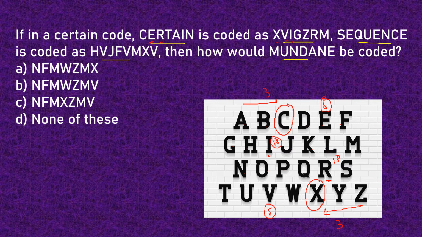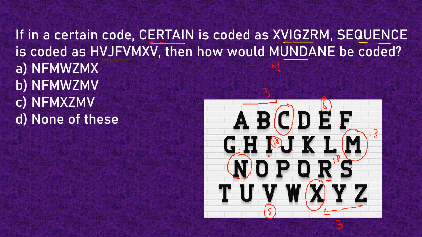So now how will you code mundane? What is the position of the letter M from the beginning? 1, 2, 3, 4, 5, 6, 7, 8, 9, 10, 11, 12 and 13. So this is the 13th letter from the beginning. And which is the 13th letter from the end? 1, 2, 3, 4, 5, 6, 7, 8, 9, 10, 11, 12, 13. It is N. That means M will be coded by N. That means the first letter will be N.